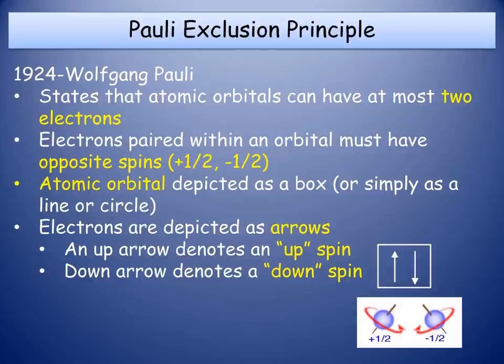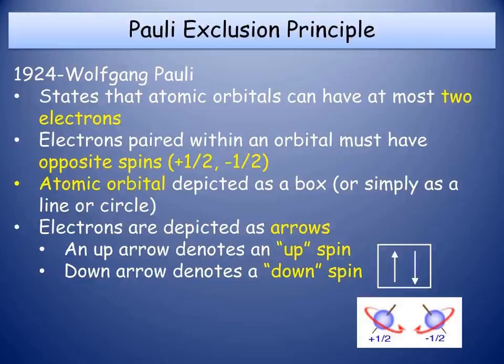Pauli formulated the exclusion principle, which states that no two electrons in an atom can have the same set of values for all four quantum numbers. In 1924 Wolfgang Pauli discovered this. He states that atomic orbitals can have at most 2 electrons. So electrons paired within an orbital must have opposite spin, plus 1 by 2 and minus 1 by 2. Every atomic orbital definitely holds 2 electrons.